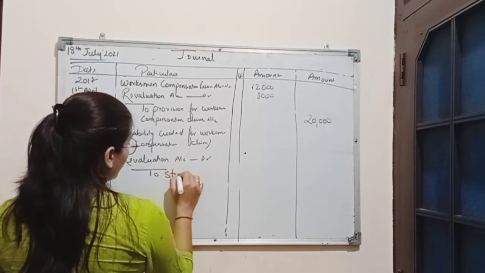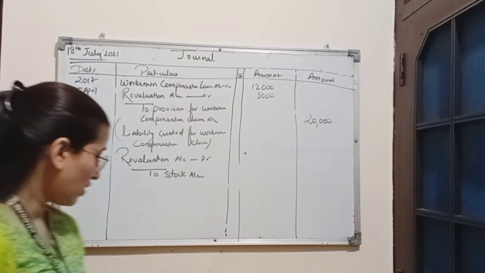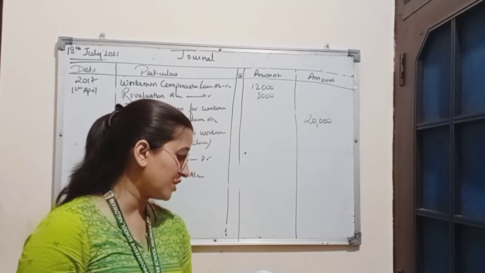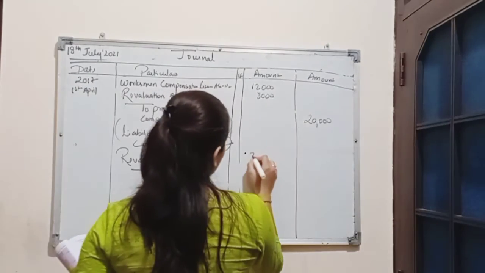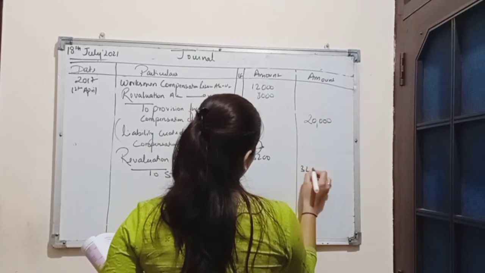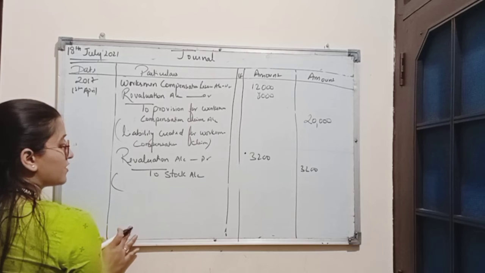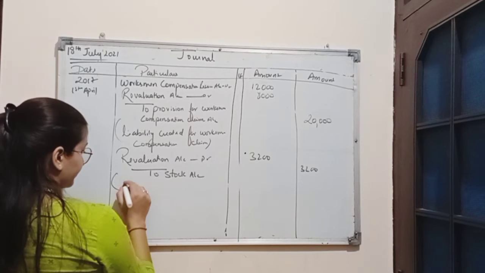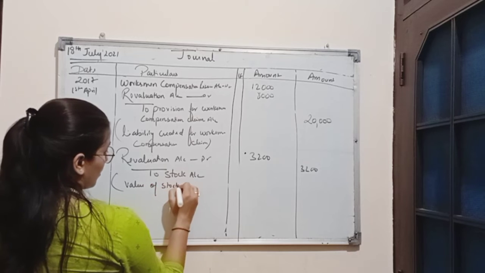Revaluation account debit to stock amount. Stock was valued at 40,000, depreciated by 8%. That means the amount of stock is decreased with the amount 3,200. Here, narration for this transaction will be: value of stock